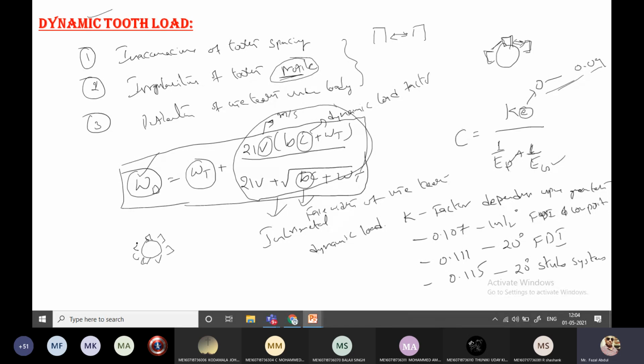If the wheel is small, it is known as a pinion; if the wheel is larger, it is known as a gear. So 1/EP is for the pinion in megapascal, and 1/EG is for the gear in megapascal. This helps to calculate the dynamic load factor. After getting the C value, substitute it here and you will get the Wd value.